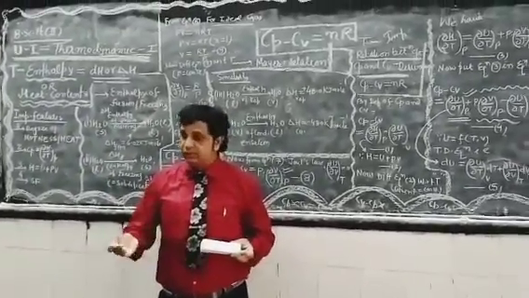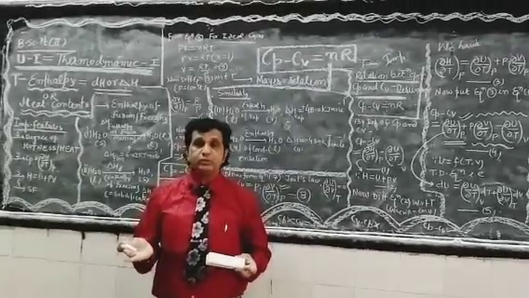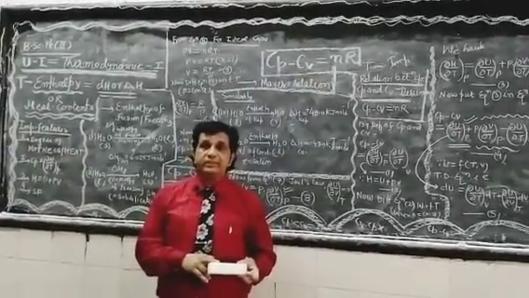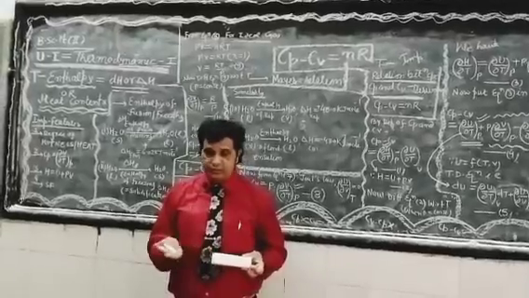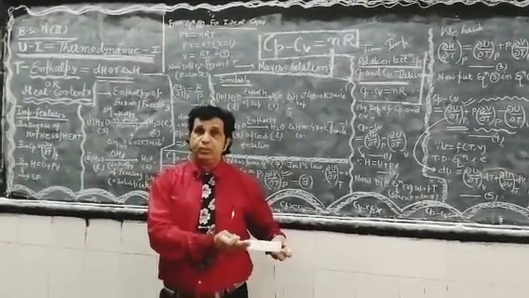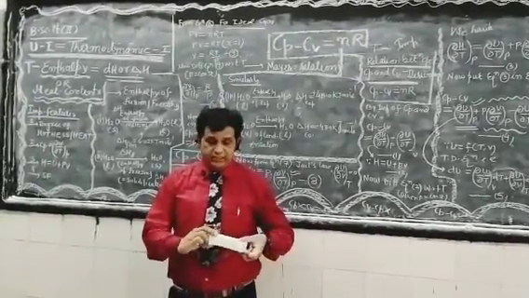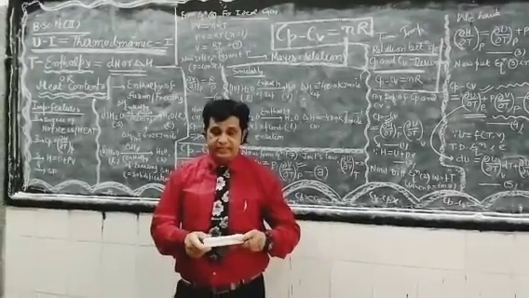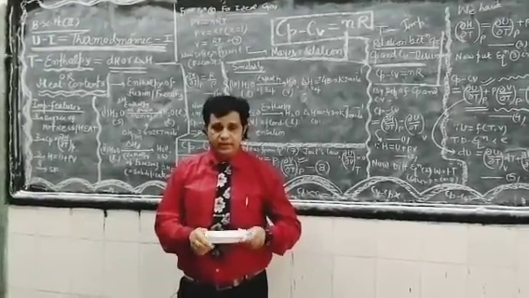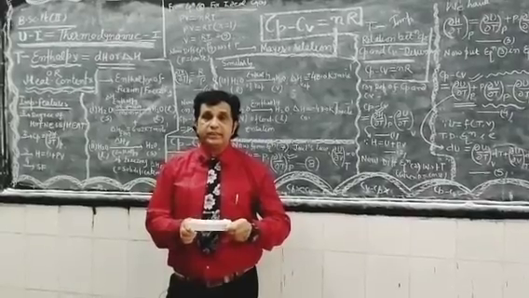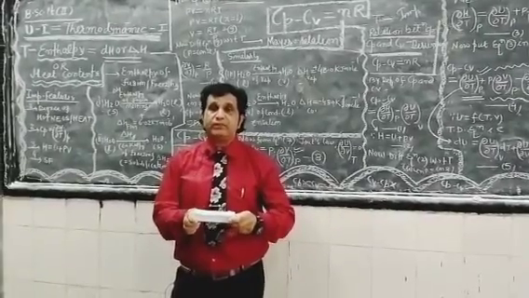Translational: we consider a first molecule here, and a second molecule here. They will tend to move in translational form. It is also possible that this molecule has the tendency to rotate, and it also has a tendency to vibrate.